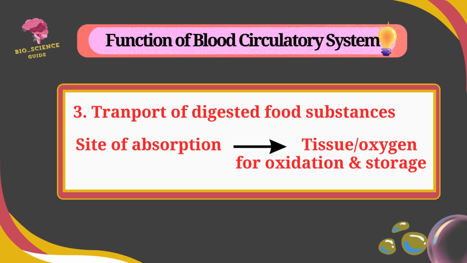The circulation of blood transports the digested food substances from the site of absorption into the tissue, and oxygen for oxidation and storage.